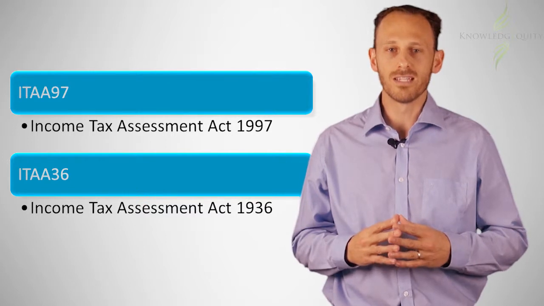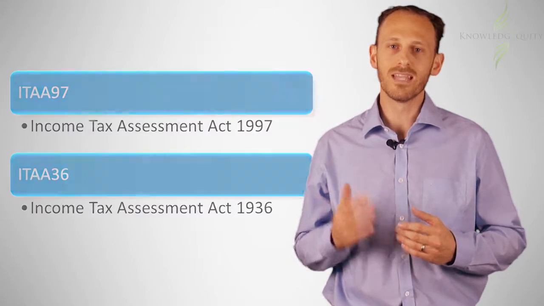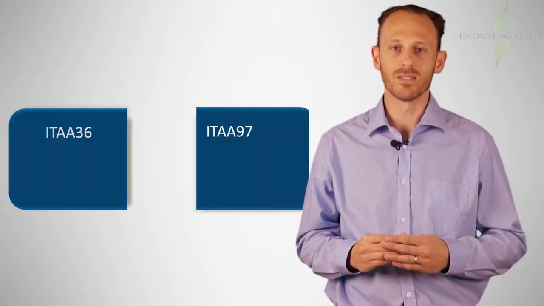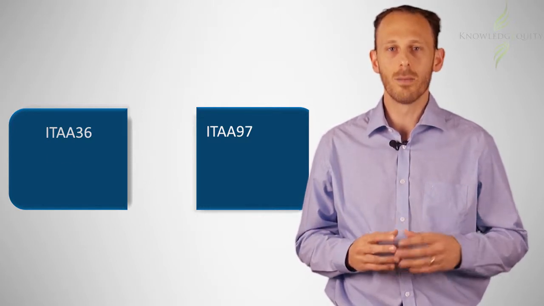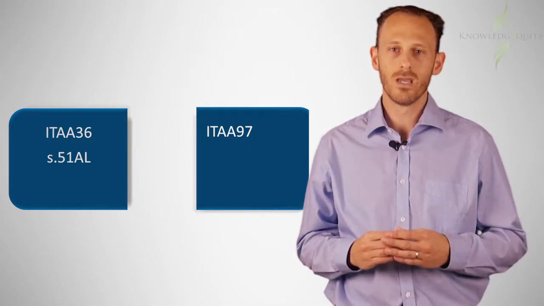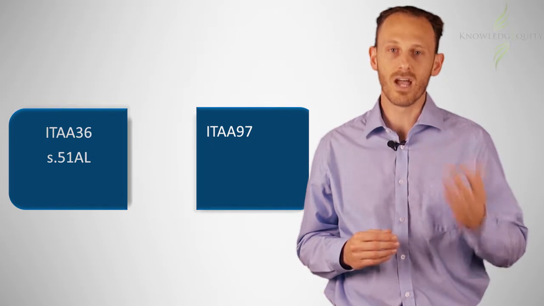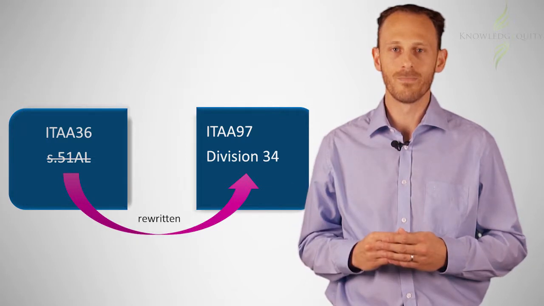Originally, there was only the ITAA 36. However, it was decided that the legislation should be rewritten in simpler form. The project to simplify the legislation is called TLIP, the Tax Law Improvement Project. However, rewriting the whole ITAA 36 at once was too big a task, so a piecemeal approach was taken. A portion of the ITAA 36 was rewritten in simplified form. Once rewritten, it would no longer be in the ITAA 36, but would instead be in the ITAA 97.